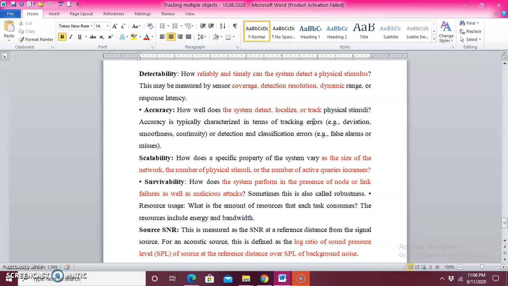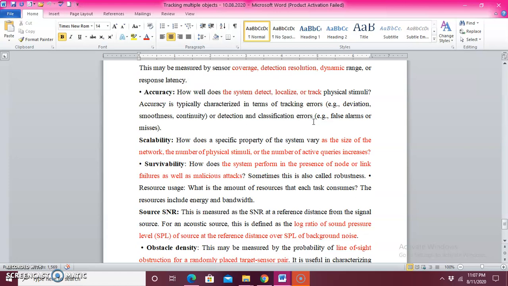Then accuracy is how close it is to my target location, how it localizes the target, how my system detects the target, and how close it was. While doing that, we can calculate the deviation from the location of my target. Then scalability.